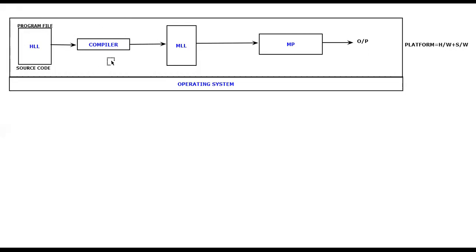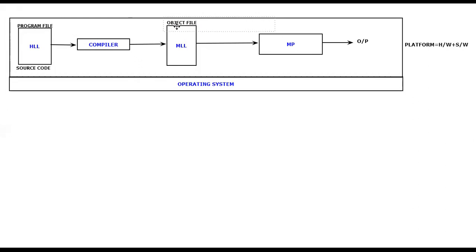Once you give it to the compiler in one shot, it will take all the high level language and convert it into the corresponding machine level language. Whenever it is converted into machine level language, this is what we are going to call the object file. Why is it called an object file? Because it consists of machine level language.